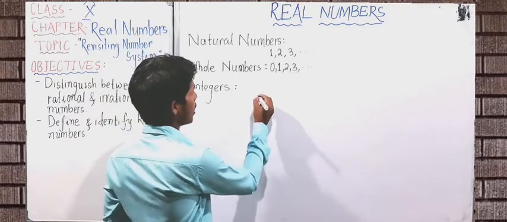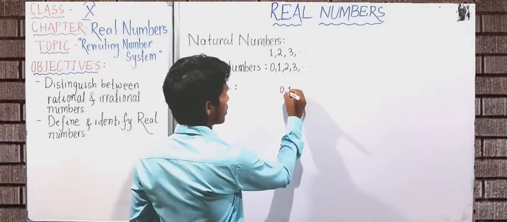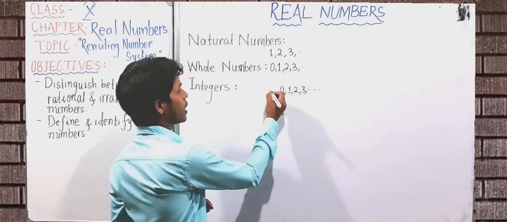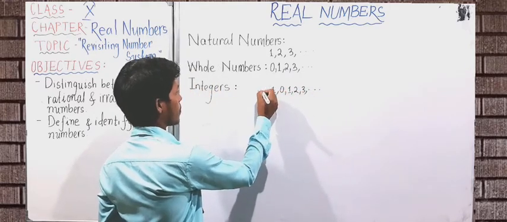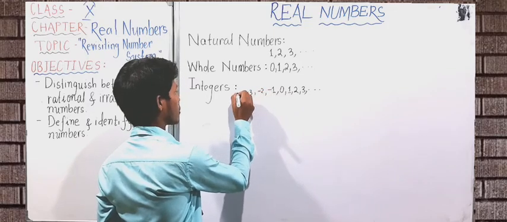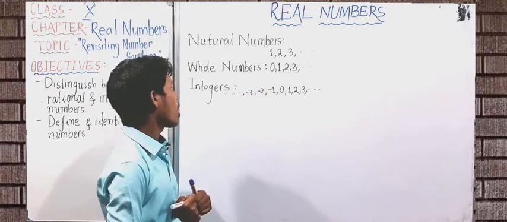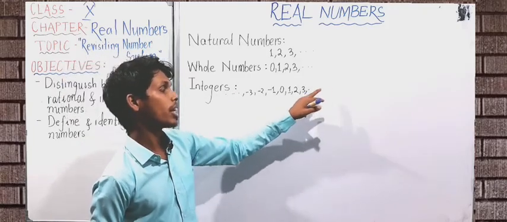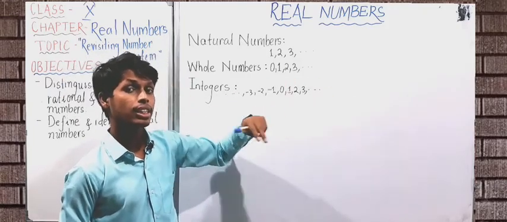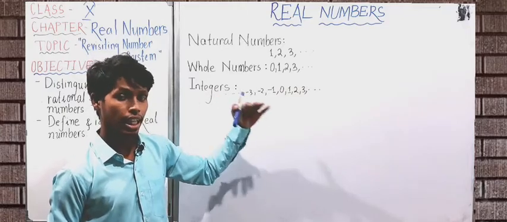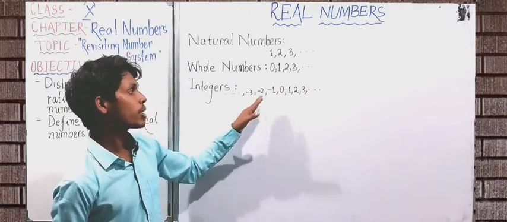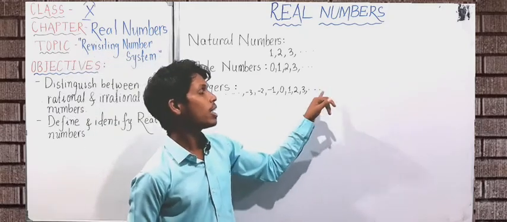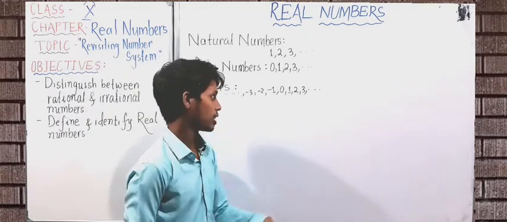So integers are all the whole numbers and along with the negatives of the natural numbers, that is -1, -2, -3 and so on. And the smallest integer cannot be found out, because as there is no greatest natural number, similarly there is no greatest negative natural number, so the smallest integer doesn't exist. Similarly the greatest integer doesn't exist.